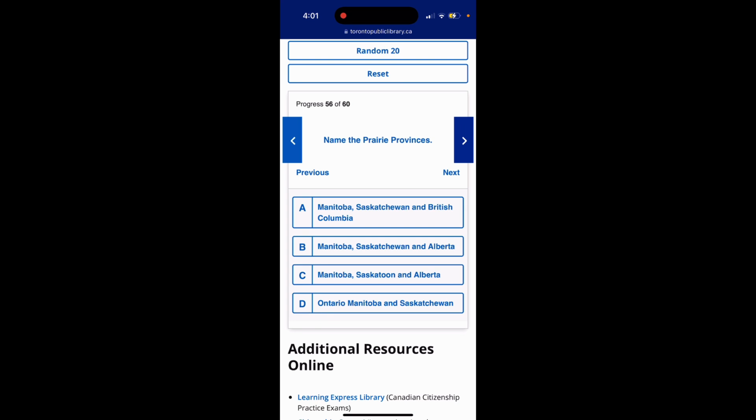Question 56. Name the prairie provinces. Option A, Manitoba, Saskatchewan, and British Columbia. Option B, Manitoba, Saskatchewan, and Alberta. Option C, Manitoba, Saskatoon, and Alberta. Option D, Ontario, Manitoba, and Saskatchewan. The answer is option B, Manitoba, Saskatchewan, and Alberta. Those are the prairie provinces.